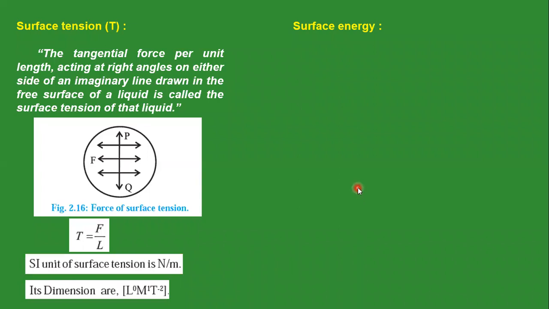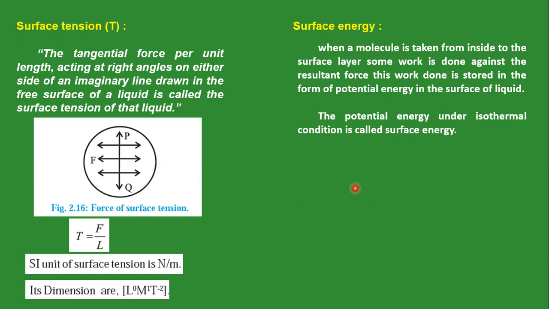Now the next article is surface energy. What is surface energy? When a molecule is taken from inside to the surface layer, some work is done. Pay attention, when we are considering a beaker, in the previous article on molecular theory, we considered some molecules.